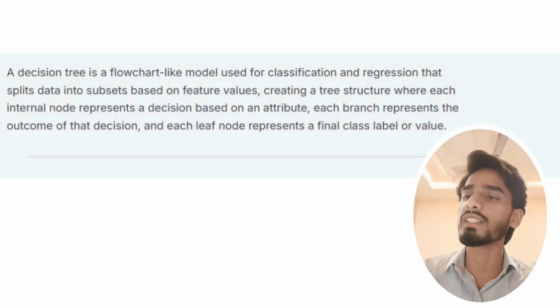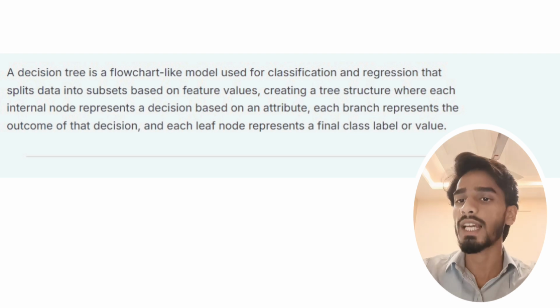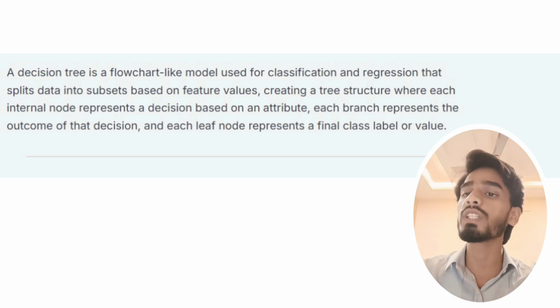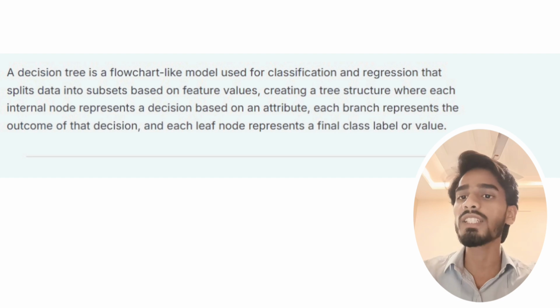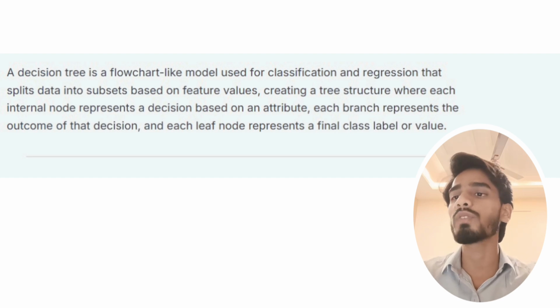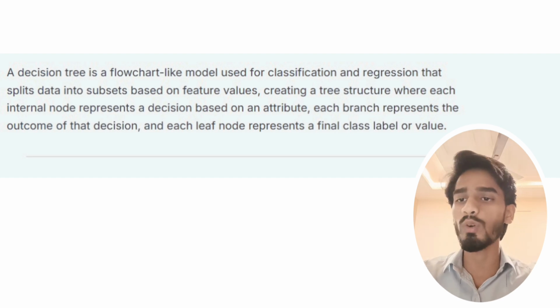Now, what is a decision tree? A decision tree is a flowchart-like model used for classification and regression that splits data into subsets based on feature values, creating a tree structure where each internal node represents a decision based on an attribute. Each branch represents the outcome of the decision, and each leaf node represents a final class label or value.